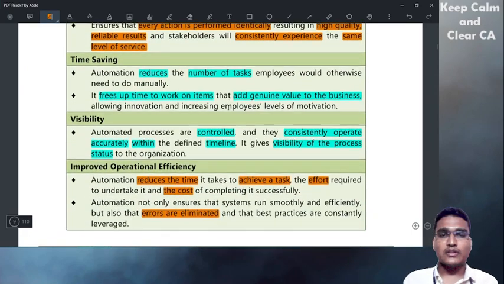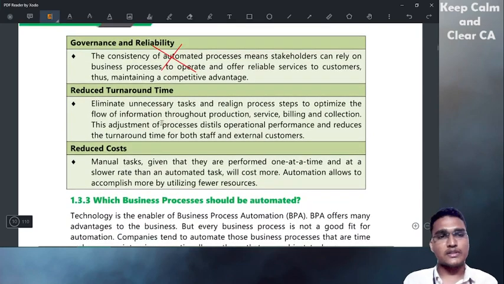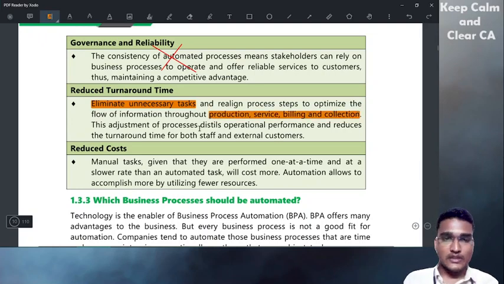How? If automation is done, unnecessary tasks will be eliminated, and they will also realign the process steps to optimize the flow of information throughout production, service, billing, and collection. So the adjustment of the process and digital operation performance reduce the turnaround time for both staff and external customers.